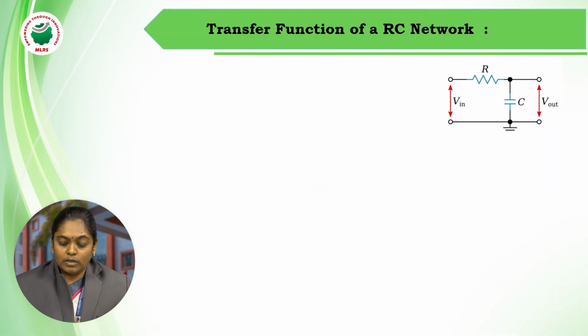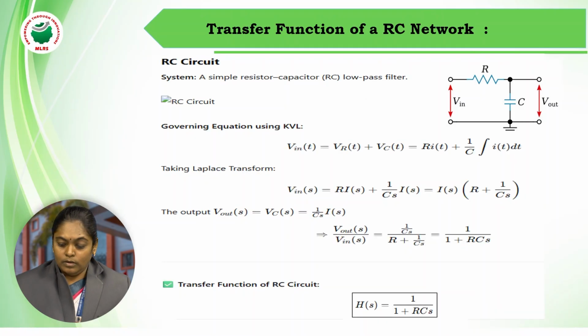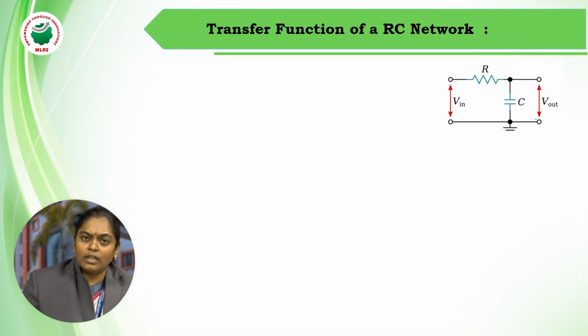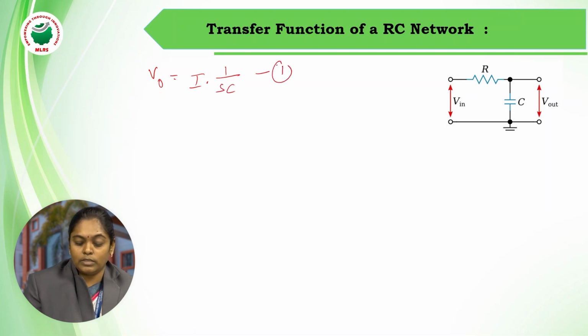So, for the same approach, let me take how to find a transfer function for this given network. If you observe, this circuit consists of only two things: one is R and the other one is C. Here we are taking the output across the capacitance. So the first expression is V naught equal to the current flowing through the circuit, I, and the output is taken across the capacitor, so I into 1 by sC.